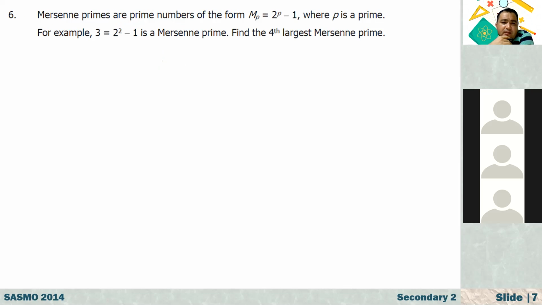Next question. Mersenne primes are prime numbers of the form M_p equals 2 to the power of p minus 1, where p is a prime. So we call this Mersenne primes, maybe named after somebody. For example, 3, which is 2 squared minus 1, is a Mersenne prime. Find the fourth largest Mersenne prime.